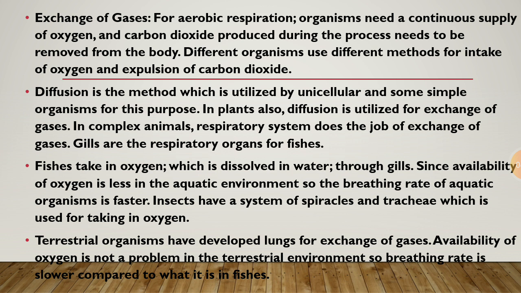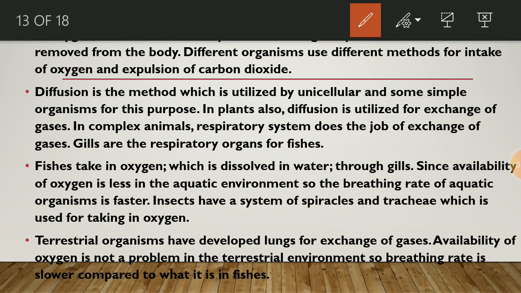In complex animals, the respiratory system does the job of exchange of gases. Gills are the respiratory organs of fishes. Fishes take in the oxygen which is dissolved in water through gills. Since the availability of oxygen is less in the aquatic environment, the breathing rate of aquatic organisms is faster.